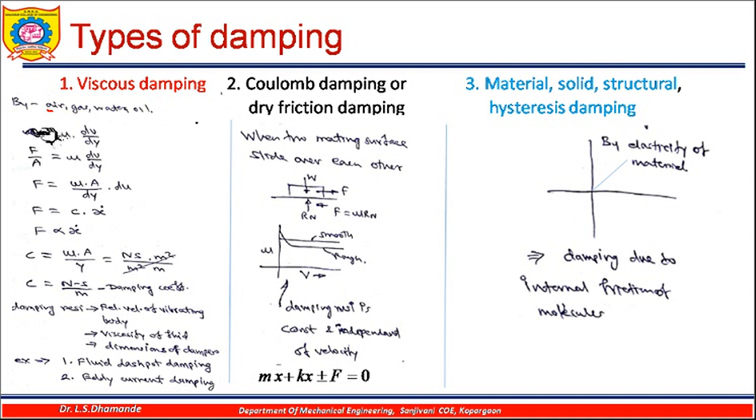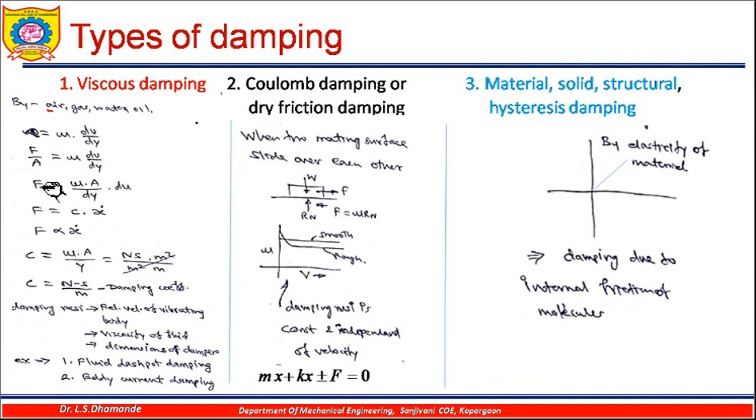So in general, the shear stress is given by mu into dV by dy, and this shear stress is nothing but equal to force upon area. So when a particular body is moving in oil, it will experience a shear stress. So there is a force upon area that is equal to mu into dV by dy.